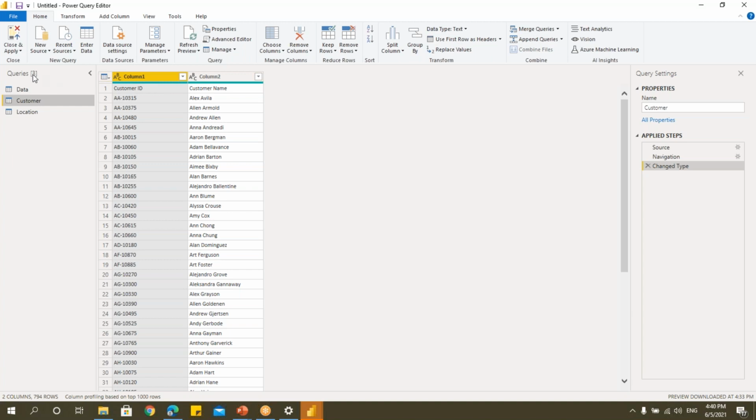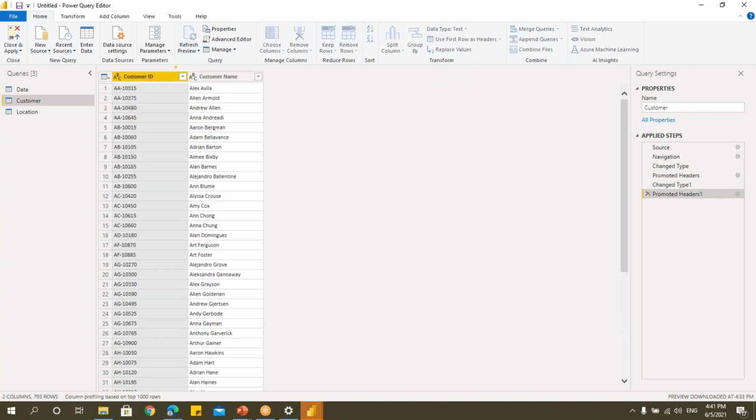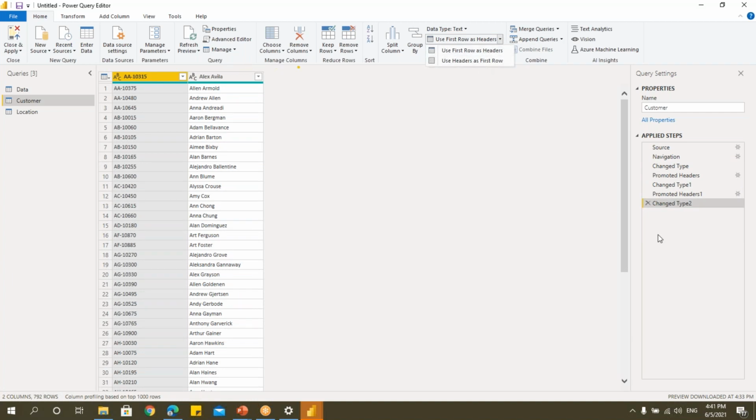There are lots of things in this Power Query Editor. Lots of options, lots of cleaning activities you can do here. But quickly, if you want to convert whatever is in the first row to the header, in the Home tab, use First Row as Header. Just click on this. You can see that. I went two times.